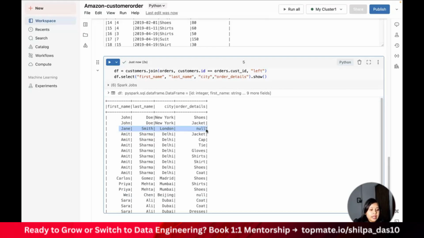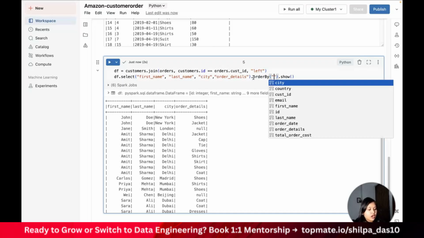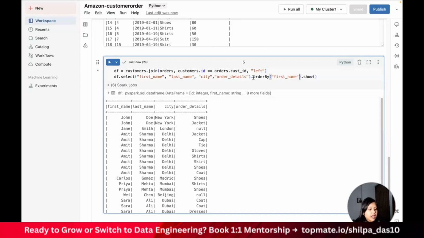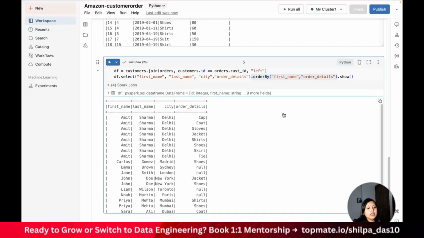Now, in case I want to order the same thing in ascending order with the help of my first name and last name, what I will do is here itself I will do an order by. I'll use the column first name, and then I have to order it by order details as well. And this I will be doing in ascending. If you want ascending, no need to put ASC, you just go ahead and do it. In case you want it in descending, you can put descending there. So if I just go ahead and run this command, you will see the first 20 records with only first name, last name, city and order details, and it will be in ascending order.